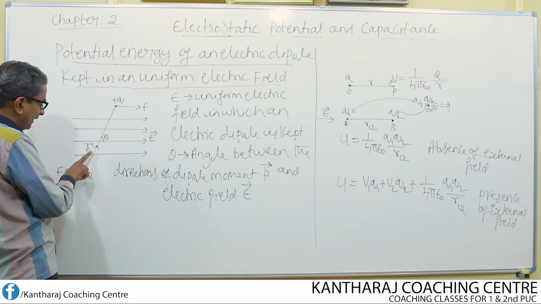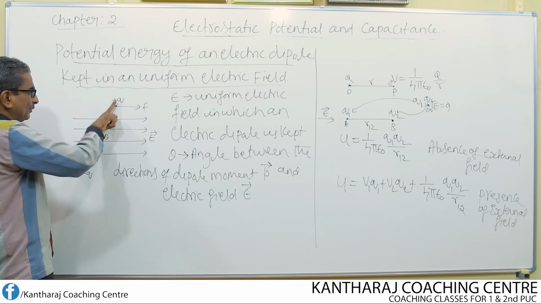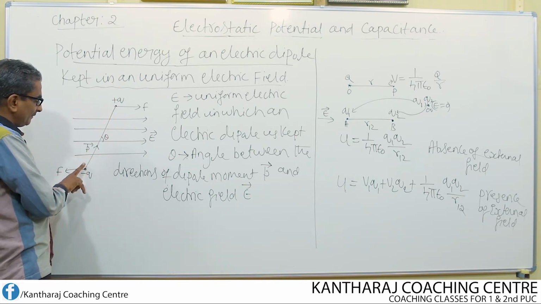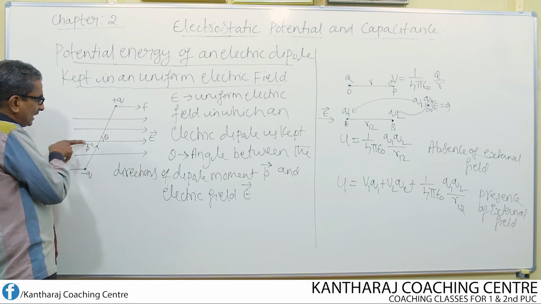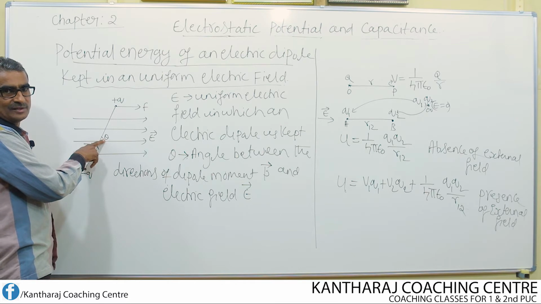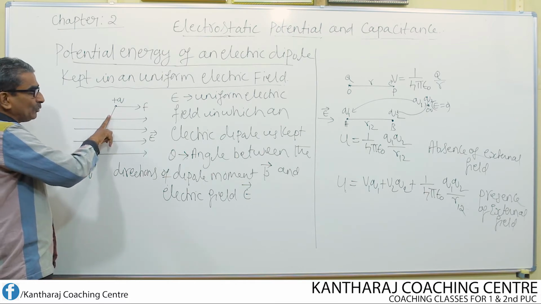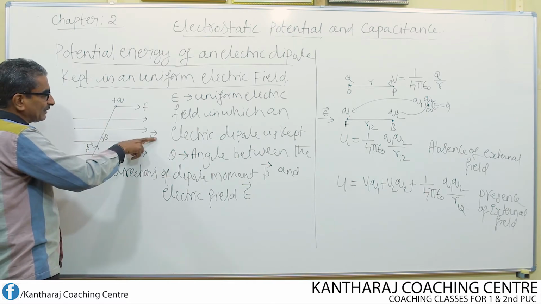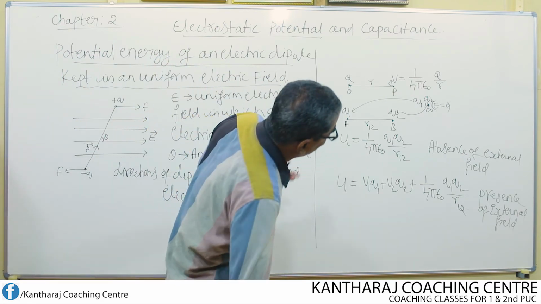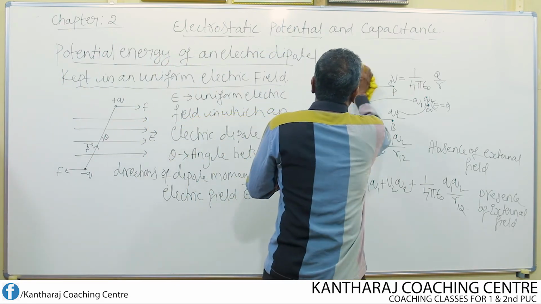Theta is the angle made between the direction of dipole moment, which is from negative charge to positive charge always, and the electric field direction. So the dipole is kept oriented with respect to the electric field by an angle theta. Then what will be the torque acting?